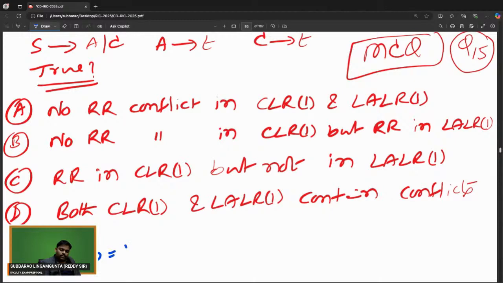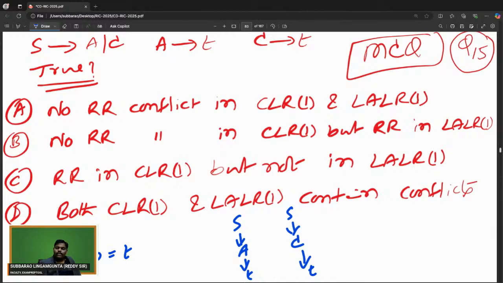to generate the input string T, we have two parse trees. What is that? S goes to A, A goes to T. That is one way. One more way is S goes to C, C goes to T. This is one more way. I think it is an ambiguous grammar.